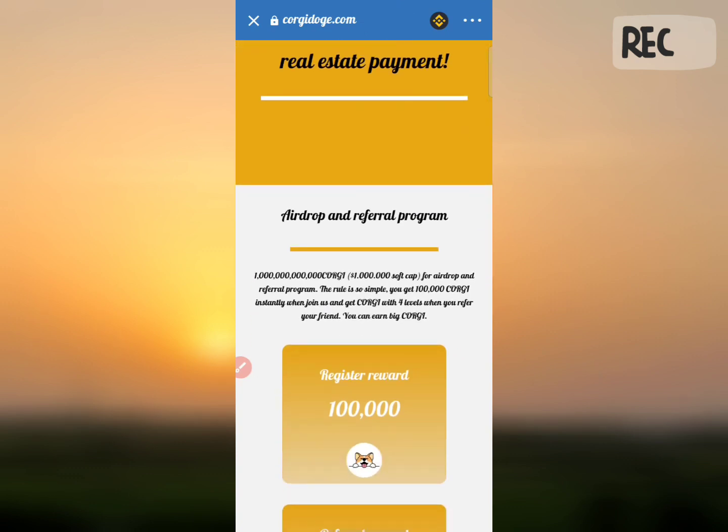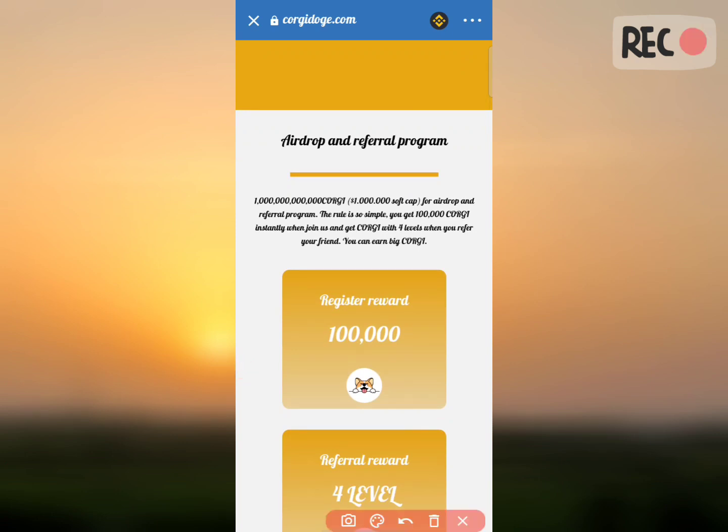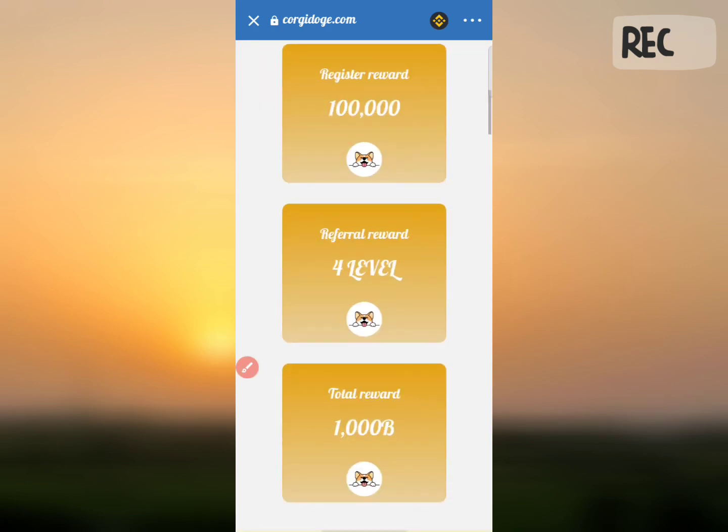So about the airdrop and referral program, as you can see here, first, as I told before, you can get 1 lakh of coins by registering on this website. By paying a network fee of 50 rupees, you will get 1 lakh of coins. That's a one-time settlement. Then on this website we also have a referral program. You can refer your friends by providing your link, and you will get rewards for that.